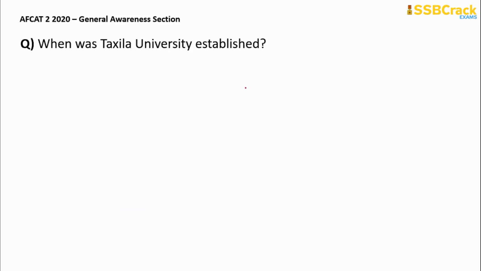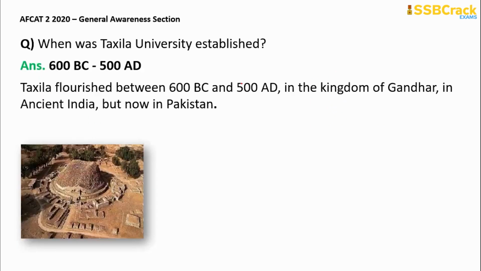Next question, when was Takshila University established? So it was established in around 600 BC to 500 AD. This was the time period, and it flourished between this time in the kingdom of Gandhar in ancient India, but now it is in Pakistan. Everything related to this history is covered in our courses. If you have attended those sessions, these questions were very easy for you.